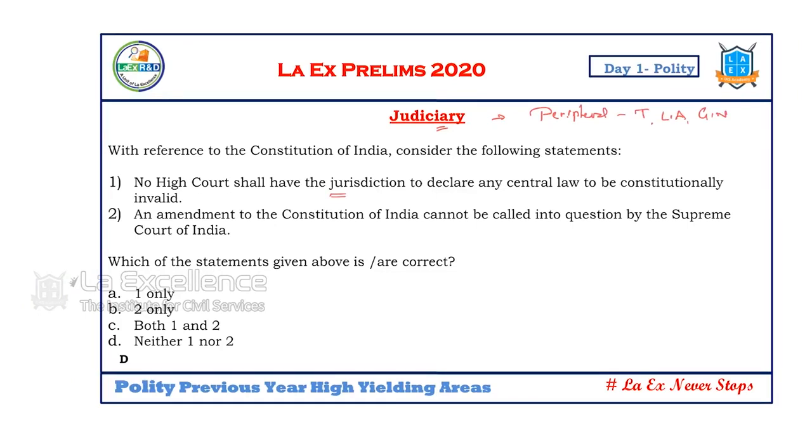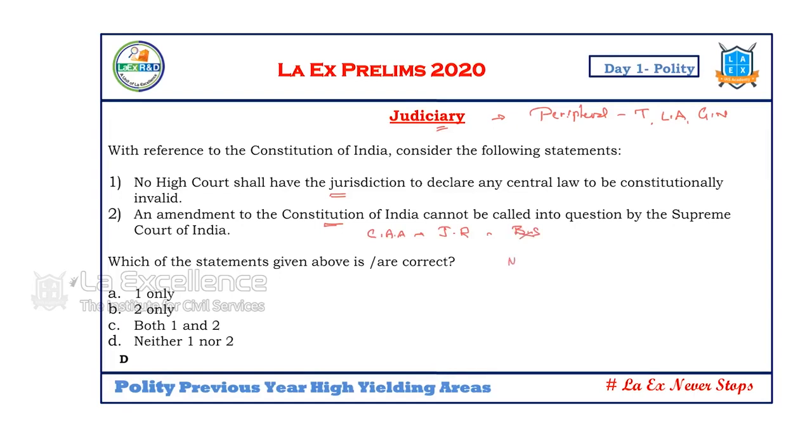High courts also can declare central laws as constitutionally invalid because these are also constitutional courts. An amendment to the Constitution of India cannot be called into question by the Supreme Court. No. Every constitutional amendment can come under judicial review. If they violate the basic structure of the Constitution, they can be declared null and void.